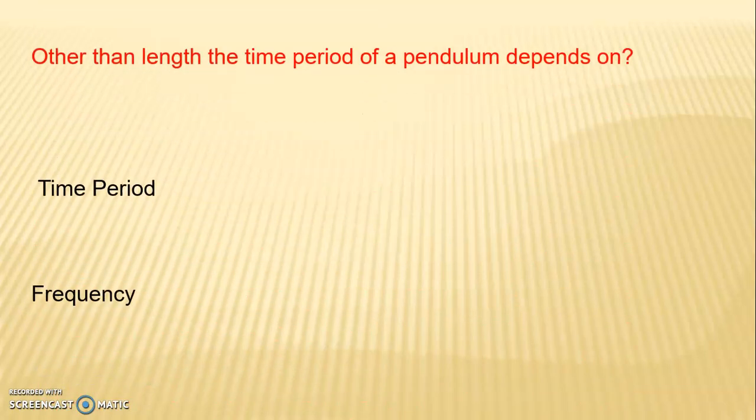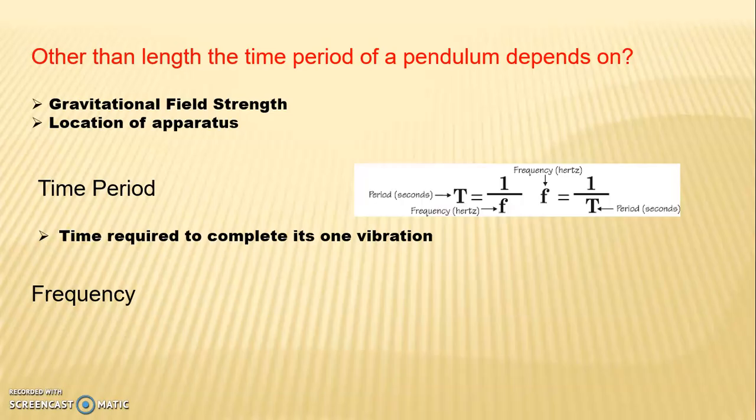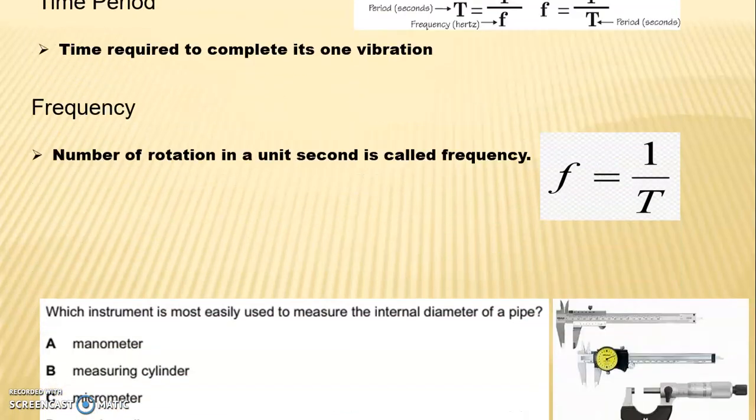The next question is, other than length, the time period of a pendulum depends upon. Answer is gravitational field strength and the location of the apparatus. What is time period? The time required to complete one vibration is called its time period. That is the formula to find the time period, T is equal to 1 over f. Next is frequency. The number of rotations in a unit second is called frequency. That is the formula to find the frequency, f is equal to 1 over T.